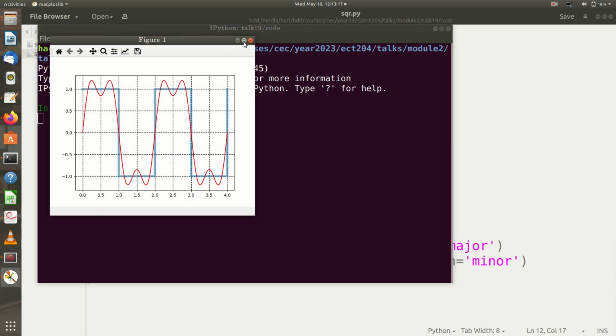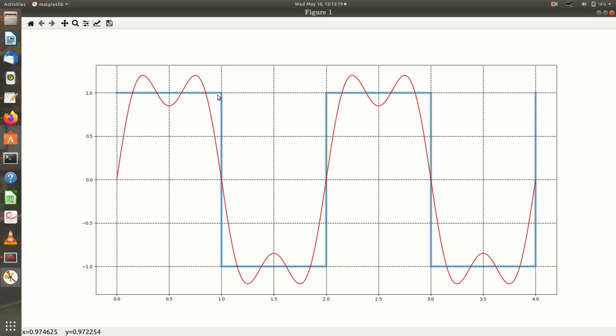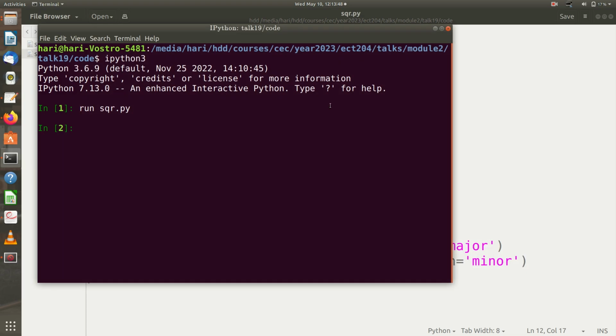You can see that the blue line is my ideal square wave, and the red curve is a Fourier series expansion with n equal to 2, that is just the first 2 harmonics, f equal to 1 by T and f equal to 3 by T. You can see 2 ripples happening because I have taken 2 terms of the Fourier series. At the edges you can see some rippling here. I will add more terms and check.